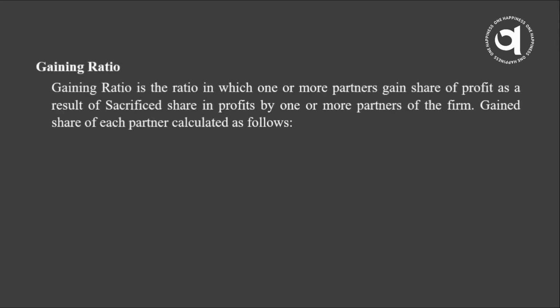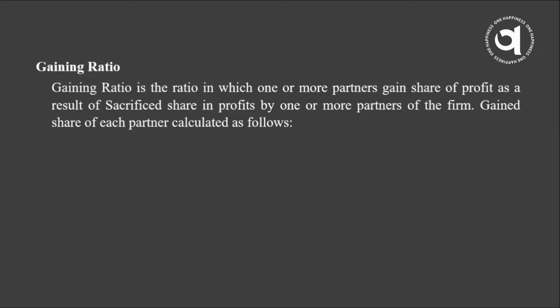The next one is gaining ratio. Gaining ratio is the ratio in which one or more partners gain a share of profit as a result of the sacrificed share by one or more partners of the firm. If some partner sacrifices some share of his profit, then another partner will gain that amount.